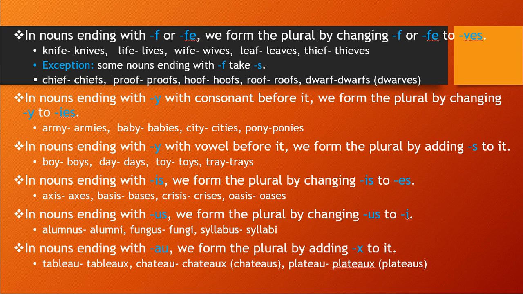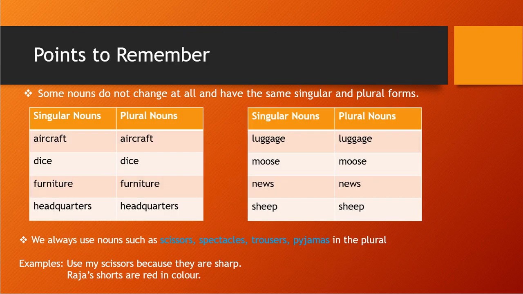Okay. So let's see the next one. Points to remember. What are the points we need to remember? Some nouns do not change at all, they have the same singular and plural forms.